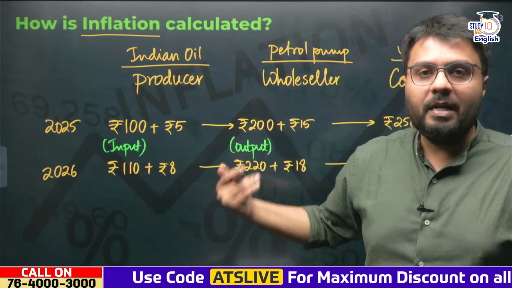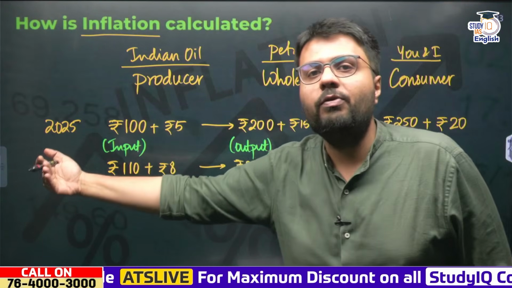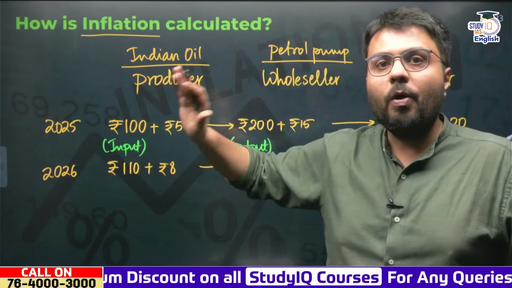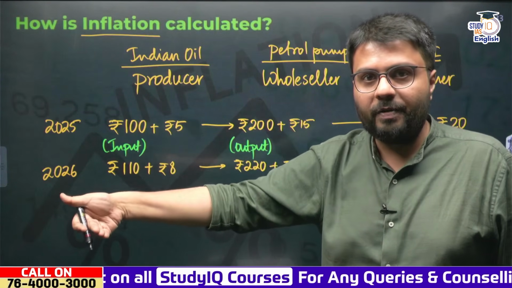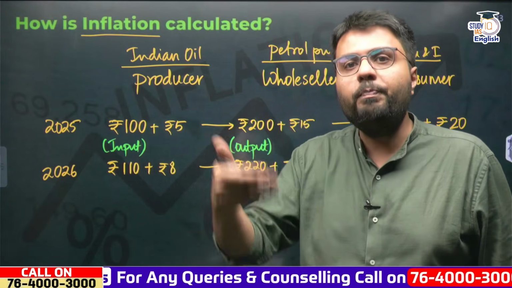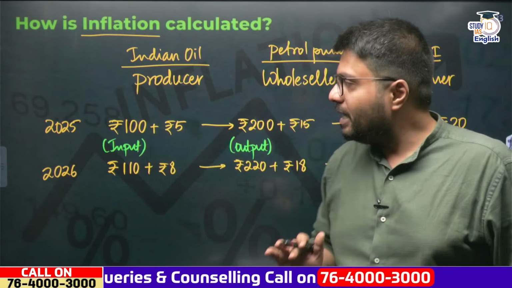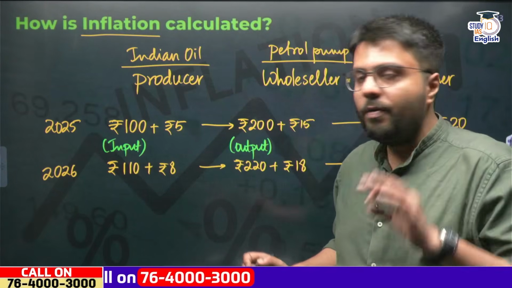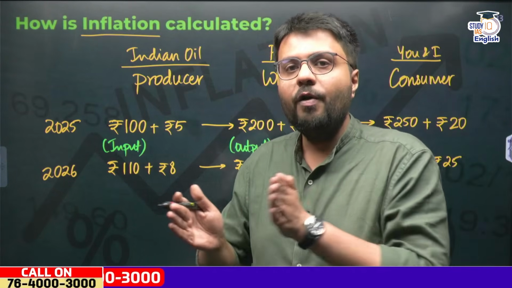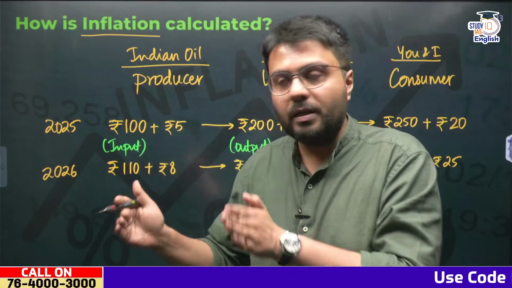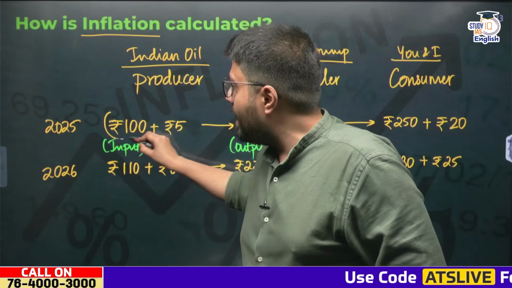Now suppose you're in Indian Oil. So what are raw materials for you? Raw material would be the crude oil that you're importing, or the machineries that you have set up in your refinery, or the people that you've employed who work in your refinery in order to produce petrol and diesel, right? So inputs for a producer like Indian Oil would mean the cost that it pays for its raw materials, for its equipments and for its workers. So these are all called input costs.